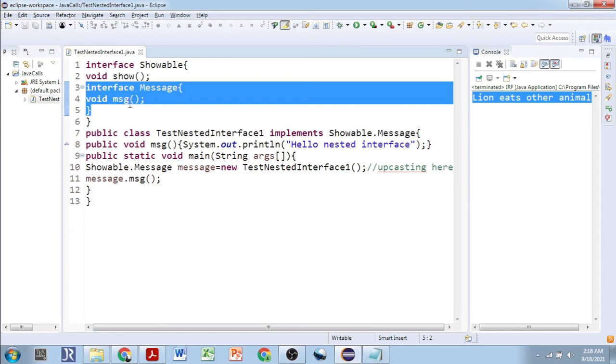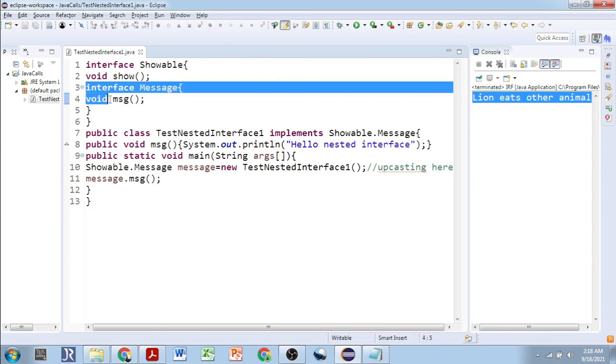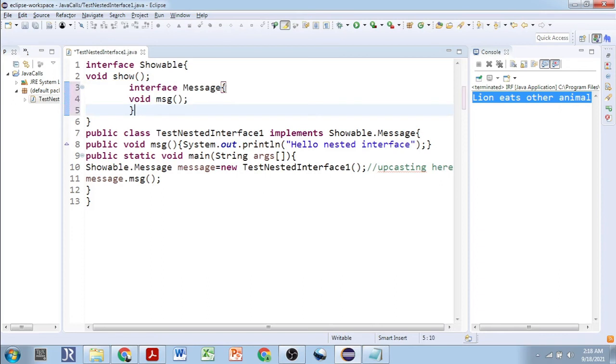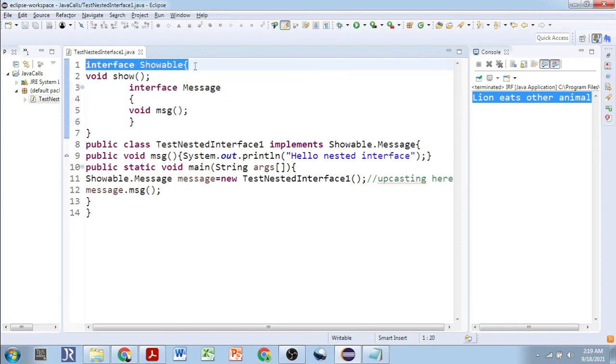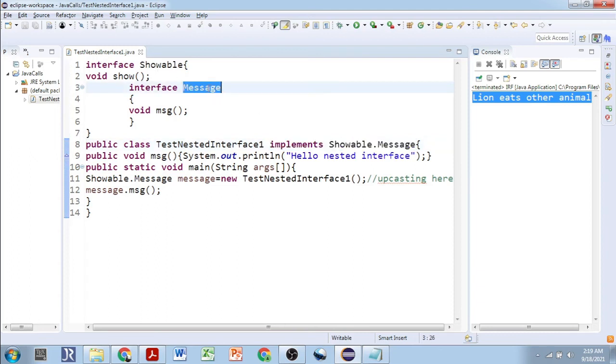So now when you are implementing this Message interface, you are supposed to name the interface where it resides. So where does this interface reside? This interface resides inside the outer interface Showable, correct? So it implements Showable.Message. We are telling that the Message interface we are going to inherit is available in the Showable interface, so you have to specify Showable.Message like this.